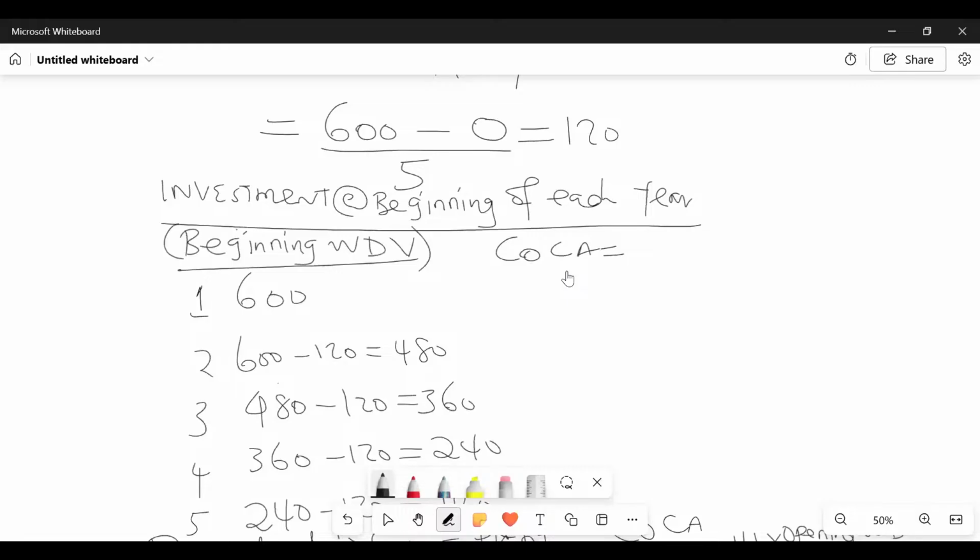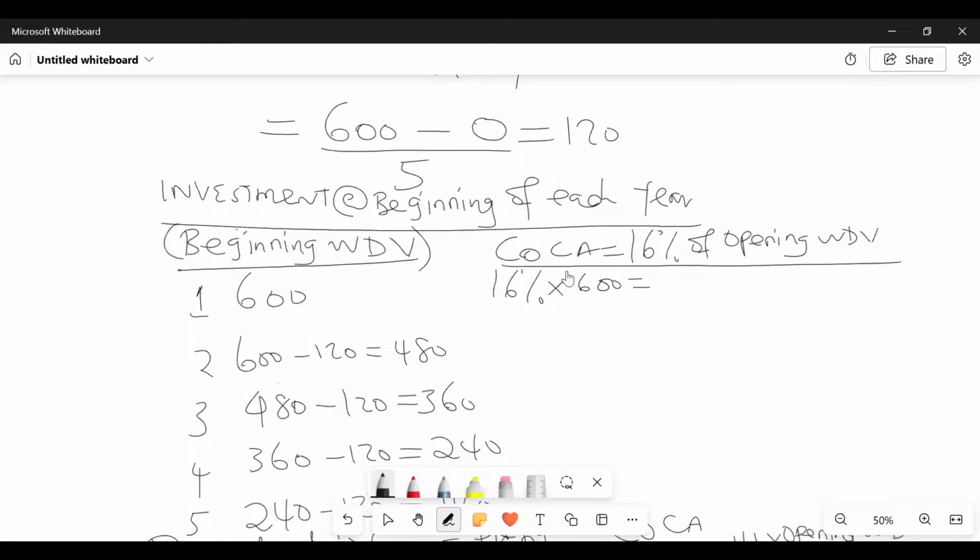He has said it is 16%. So the cost of capital will be 16% of the opening written down value. So abracadabra, it will be 16% times 600.